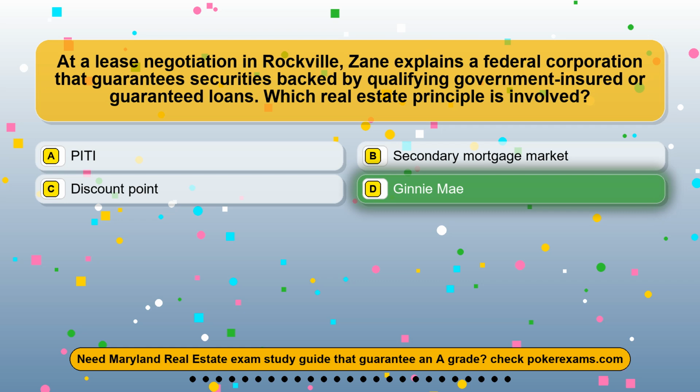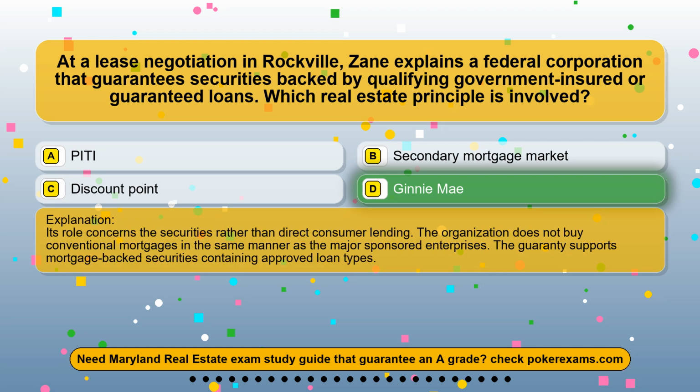The correct answer is option D, Ginnie Mae. Its role concerns the securities rather than direct consumer lending. The organization does not buy conventional mortgages in the same manner as the major sponsored enterprises. The guarantee supports mortgage-backed securities containing approved loan types.